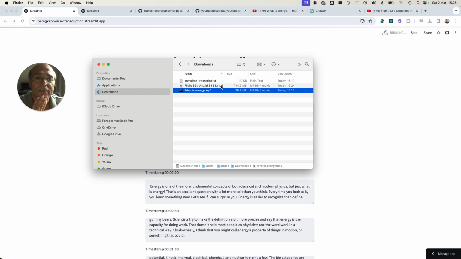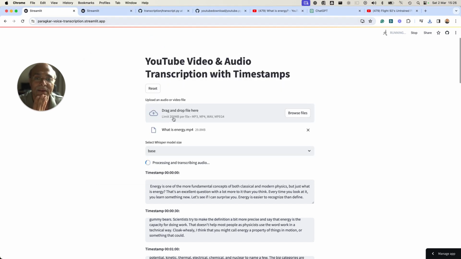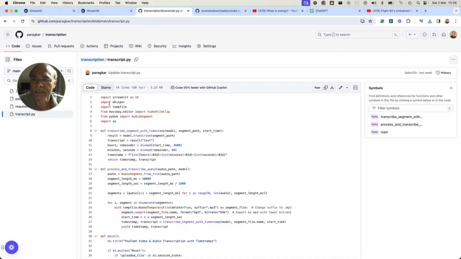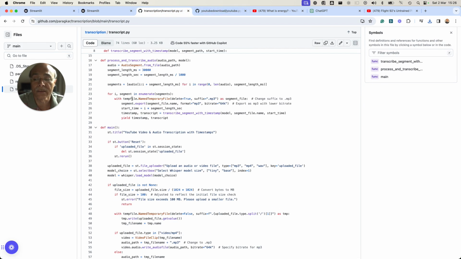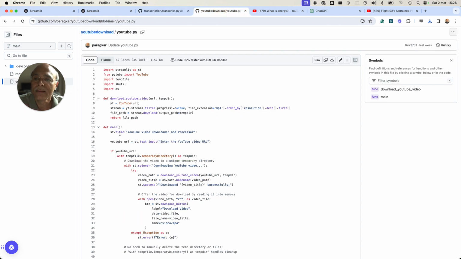Let's see what is the size of the file. Yeah, this file is pretty big. This is not going to work in this tool because the file is limited to 200 MB. So if you are really interested in using it for your own purpose, I suggest that you copy the code and run it in Jupyter Lab standalone on your PC. Then you will not have this problem, because this is actually running on the open Streamlit cloud, and therefore this limitation of 200 MB is there. So you can go to my GitHub repository, download and copy these two software, and then run them standalone in Jupyter Lab. This is going to solve the problem.